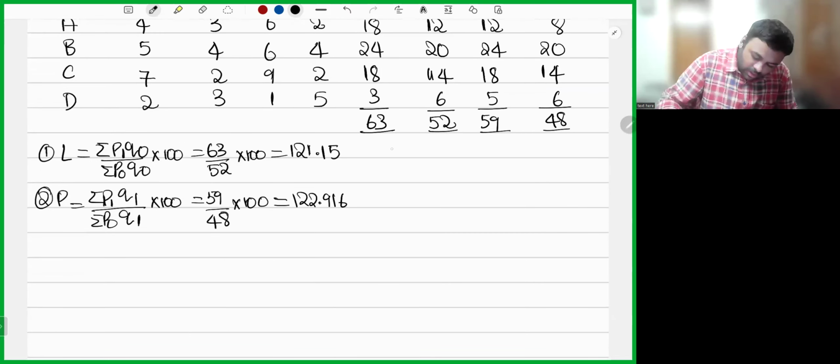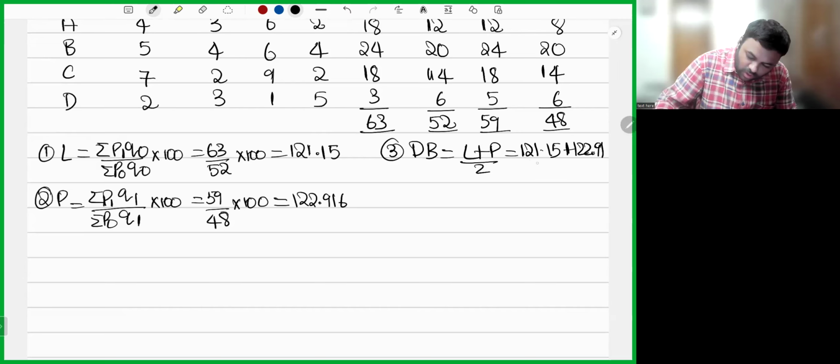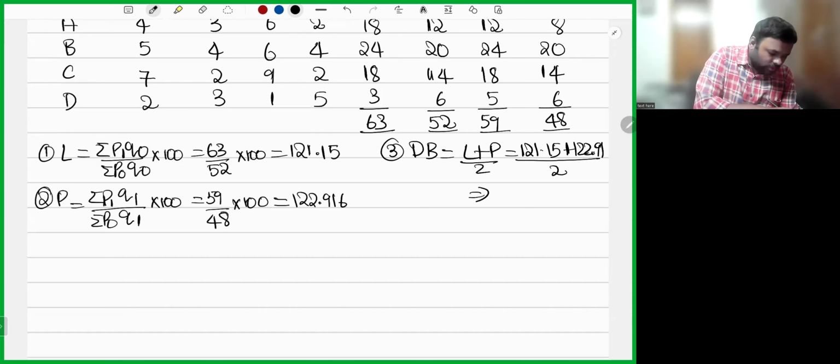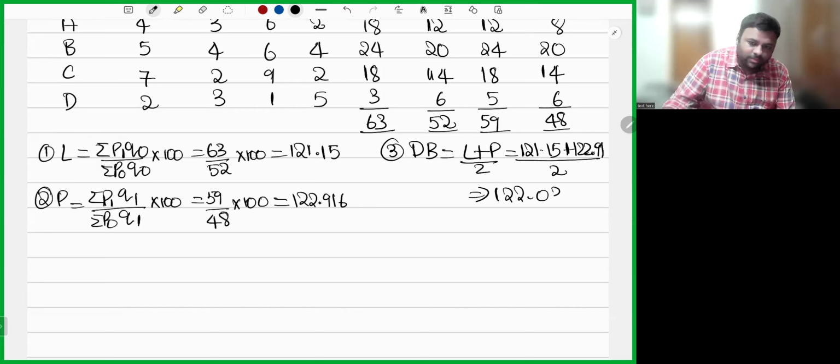Next, the third index number, Drobisch-Bowley. L plus P by 2. 121.15 plus 122.916 whole divided by 2. 122.03. This is Drobisch-Bowley. Next, let's calculate Fisher's.